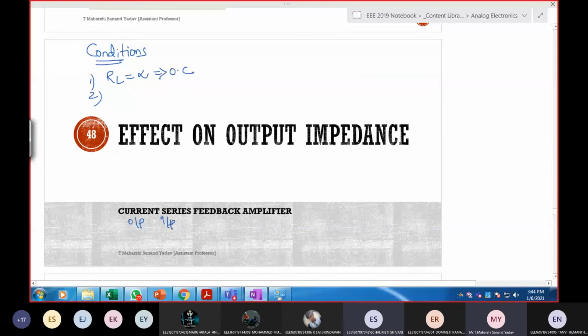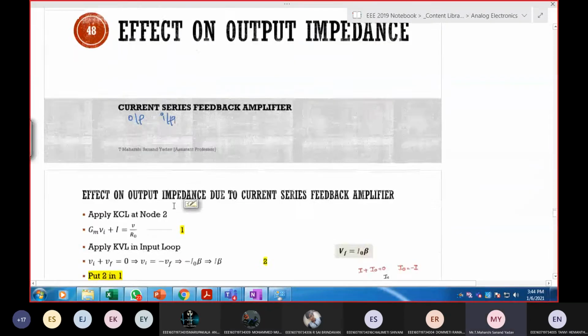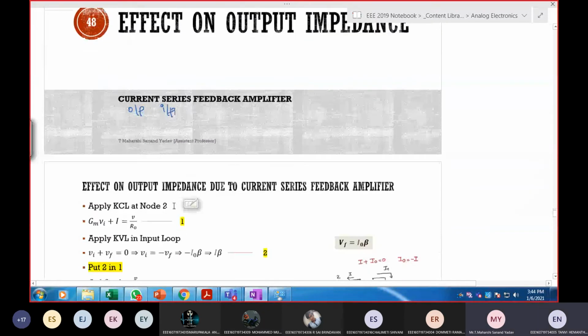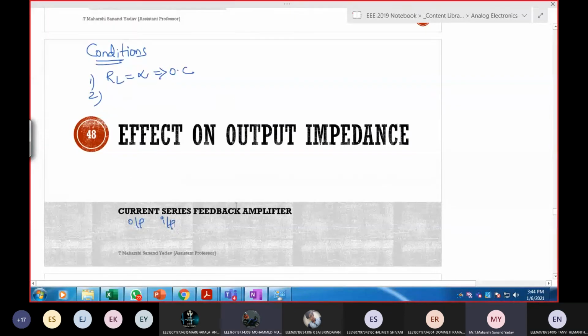Output is current, input is series. So input series means voltage or current? Voltage. So the voltage source Vs, open circuit or short circuit? Short circuit. If it is a voltage source, short circuit.